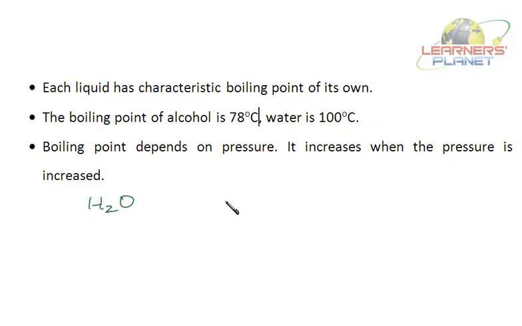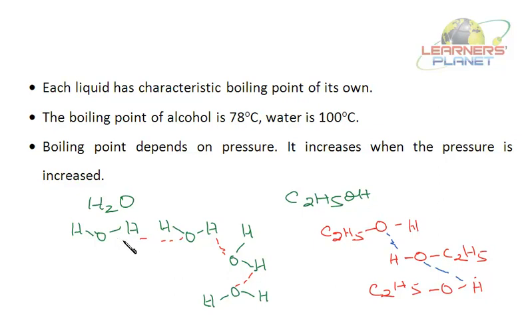See, water molecules and alcohol. Alcohol, I'm taking, say, ethyl alcohol, C2H5OH. Now, in case of water molecules, there is again the force of attraction, or there is a hydrogen bonding. That is the force of attraction between hydrogen of this molecule and oxygen of this molecule. Again, hydrogen of this molecule and oxygen of this molecule.